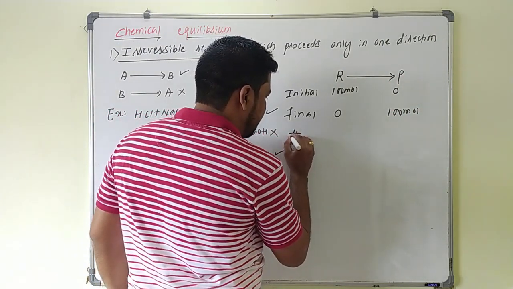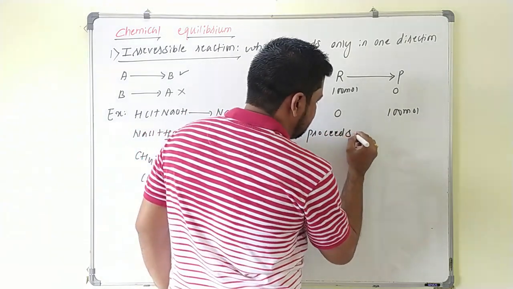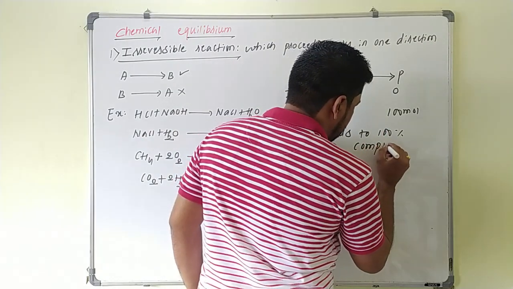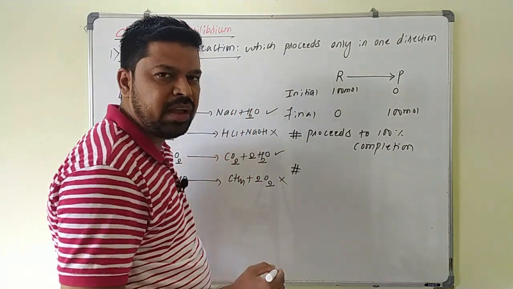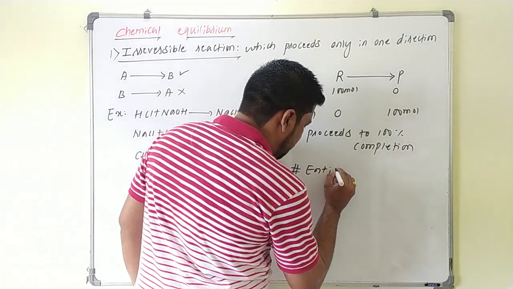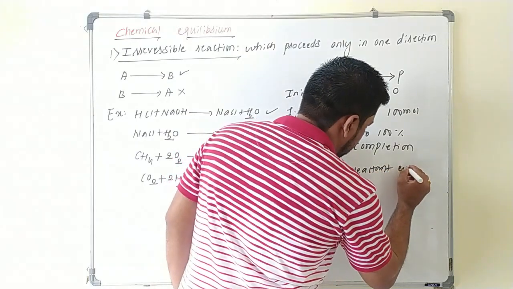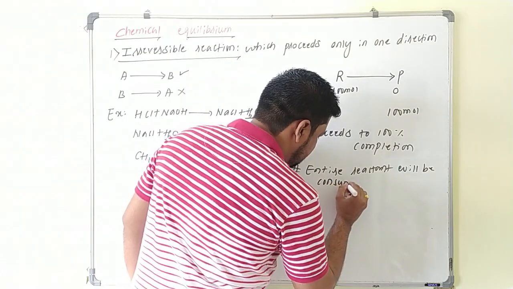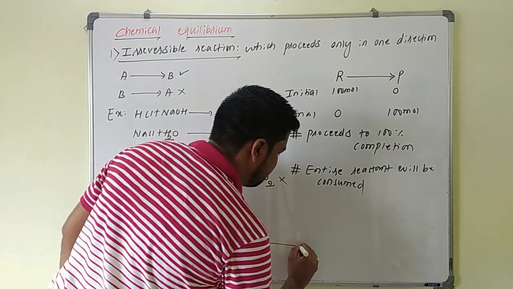So the next point is what? Entire reactant will be consumed once the reaction is completed.